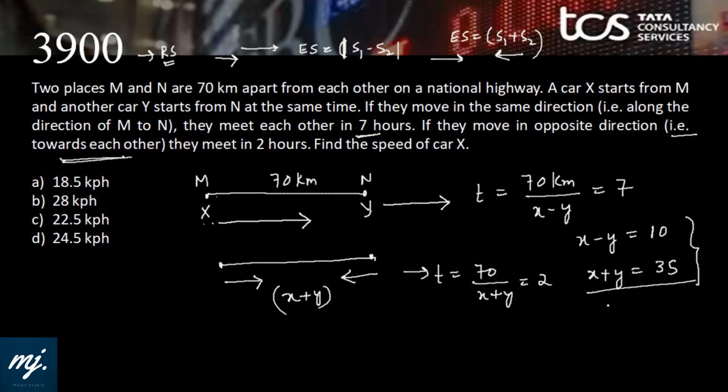Now we have two equations and two unknowns. Add up: 2x equals 45, x is 22.5 and y will be 12.5. 22.5 minus 12.5 is 10 and 22.5 plus 12.5 is 35. Now what is the question? Find the speed of car X. Speed of car X is 22.5 km per hour. That is option C.